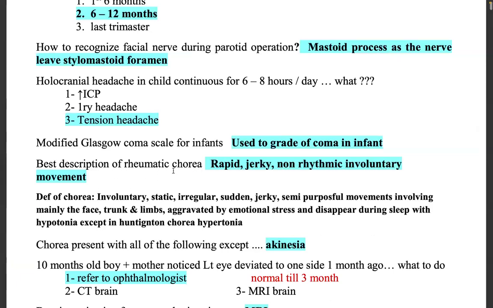Next is best description of rheumatic chorea. How do you describe the rheumatic chorea? So the movement is rapid, jerky, non-rhythmic, involuntary movement. This is the description. So we have to go back and check a video for the chorea. So best description for rheumatic chorea is rapid, jerky, non-rhythmic, involuntary movement.